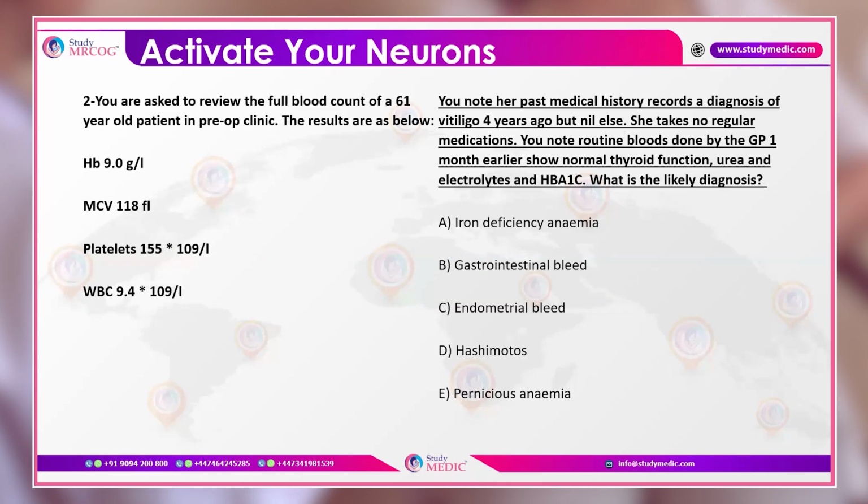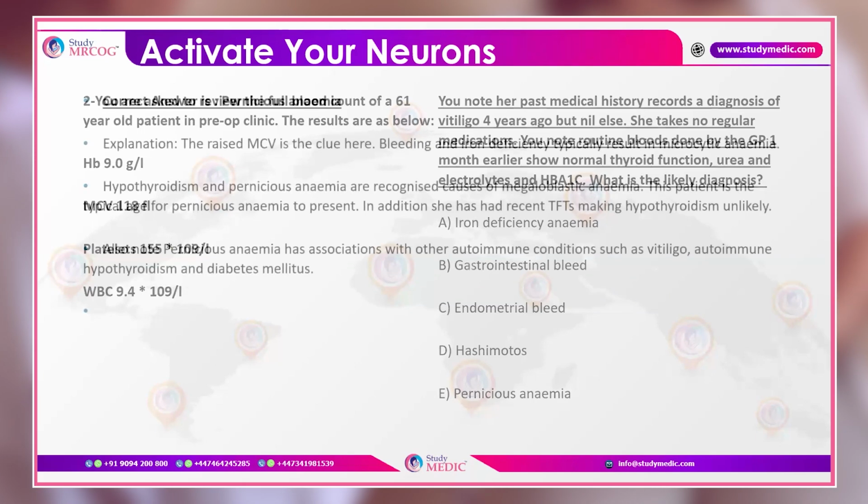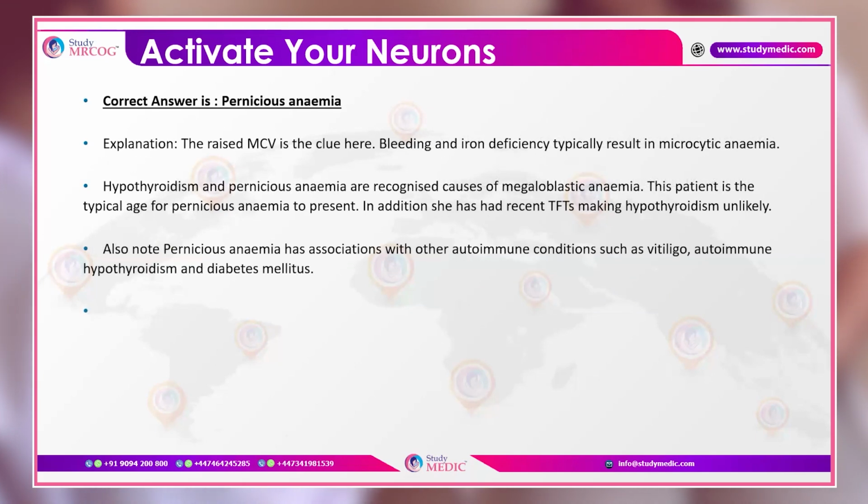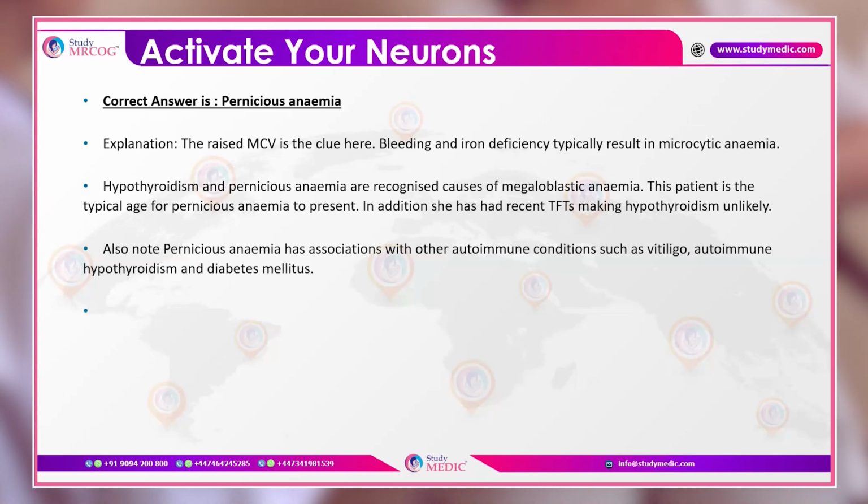So here we can find out that pernicious anemia can be the answer, as raised MCV is a buzzword here. Bleeding and iron deficiency typically result in microcytic anemia. Hypothyroidism and pernicious anemia are recognized causes of megaloblastic anemia. The patient is typical age for pernicious anemia to present.